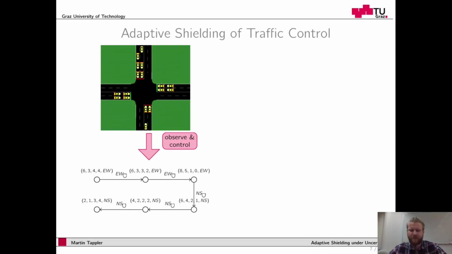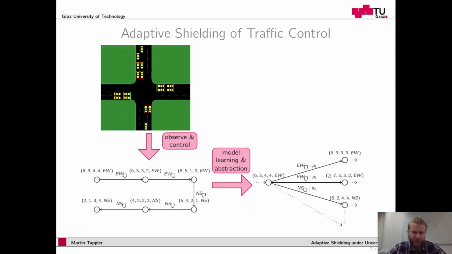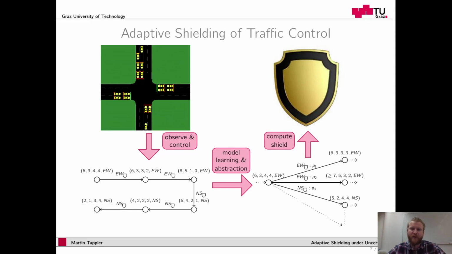Now we take such traces and learn a Markov decision process model from them. So here you see a part of a Markov decision process that we learn, and we perform abstraction of the model. We take these models now and compute a shield by solving a mean payoff game on them. Finally, we deploy the shield and continue with the traffic light control and observe the environment. So we perform all these steps continuously at runtime, and at regular intervals we update our knowledge by learning new models and computing new shields.